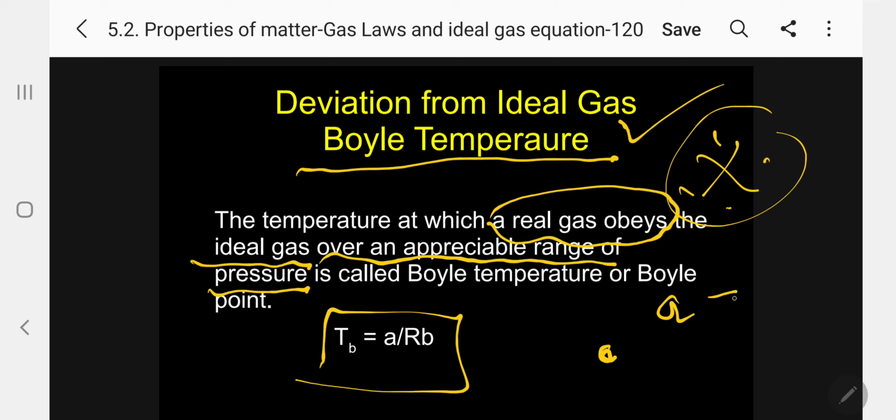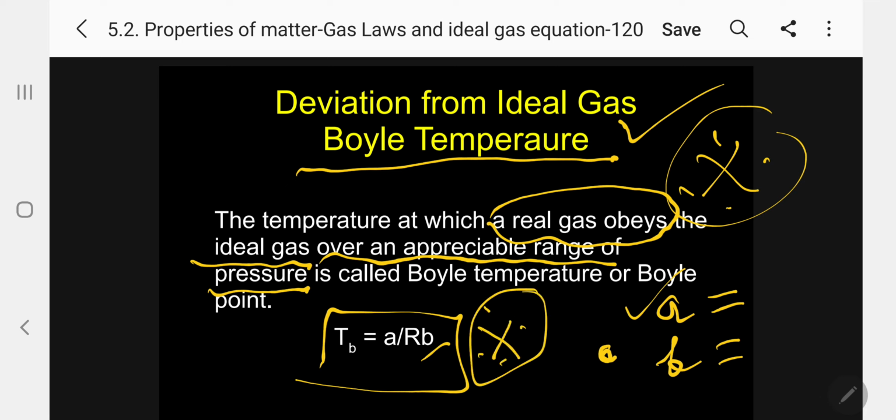Small a, we are going to study later in real gases, is the van der Waals constant for pressure. b, again a van der Waals constant, for volume. We will be studying it under real gas. R is the gas constant. So it should be memorized. Please follow. TB equal to a by Rb. A problem may be asked. Please keep it in mind.